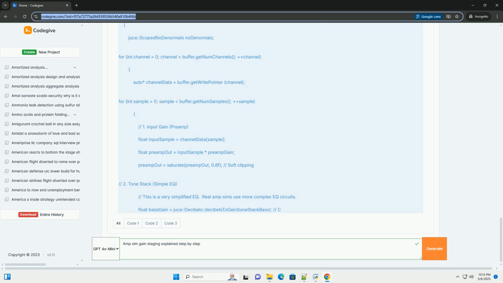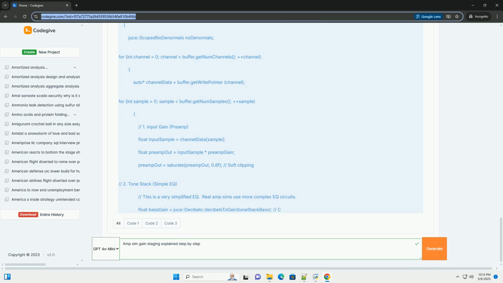Use the master volume/output stage to set the overall output level. Make sure the signal doesn't clip in your DAW or other downstream processing. 7. Iterate and refine. Gain staging is an iterative process. Experiment with different gain combinations at each stage to find the best tone. Use your ears as your guide.